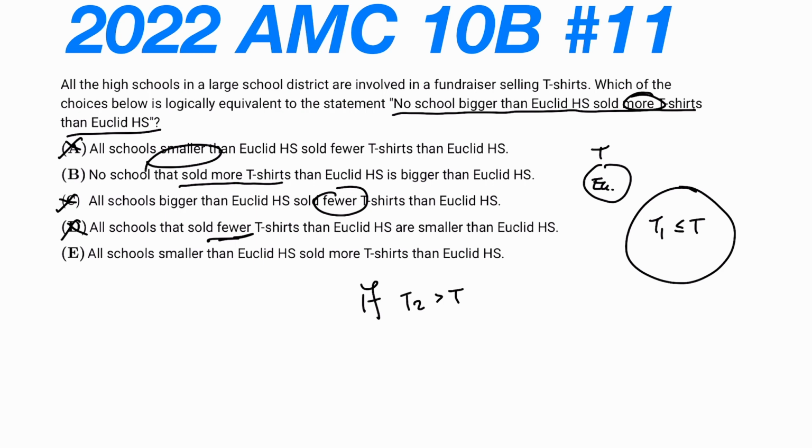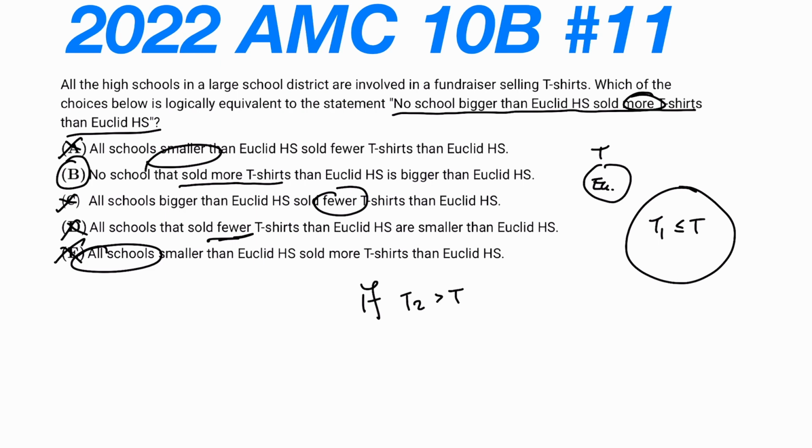I have answer choice E. All schools smaller than Euclid High School sold more t-shirts. That doesn't say anything. It says all schools smaller than Euclid High School. We just have information that says no school bigger than Euclid High School sold more t-shirts. So all schools smaller than Euclid High School, we practically don't know anything about them. So answer choice E is also eliminated, which means that our answer choice is going to be B for this problem.